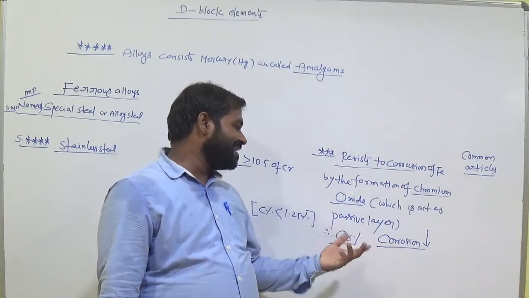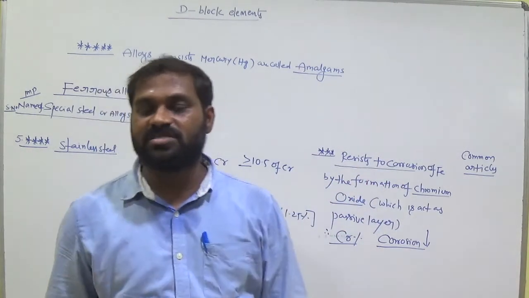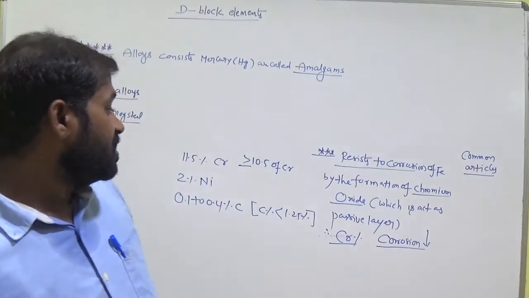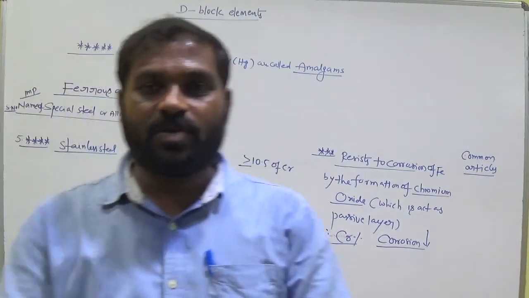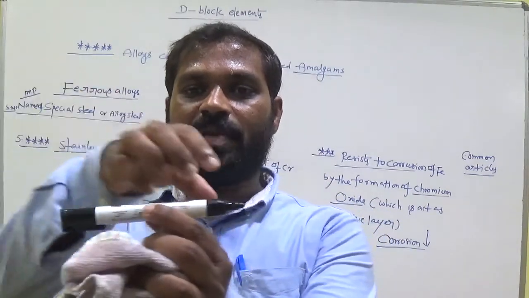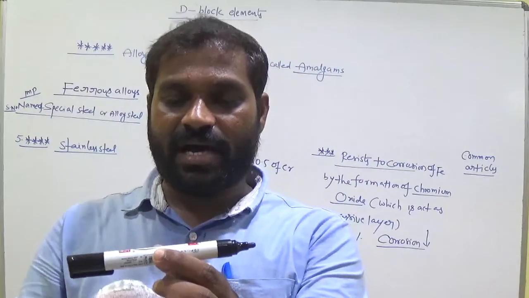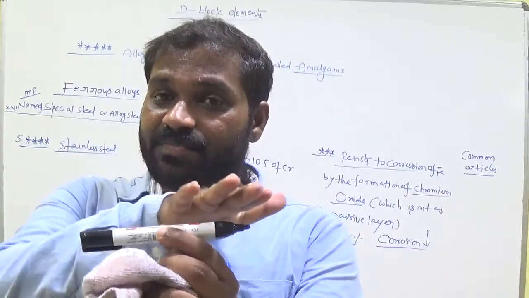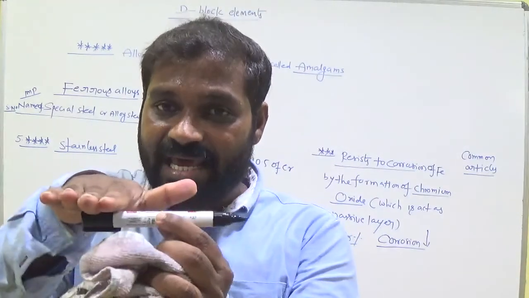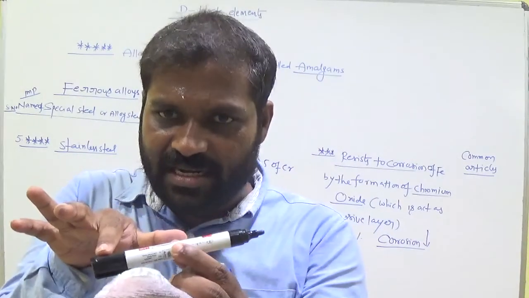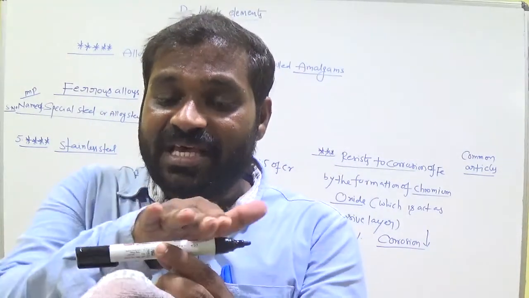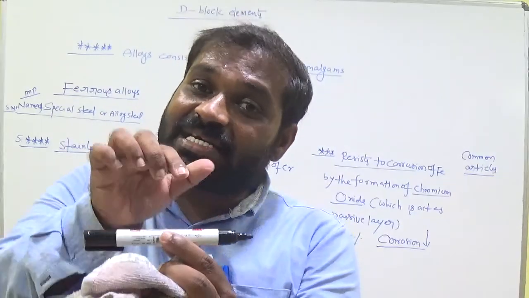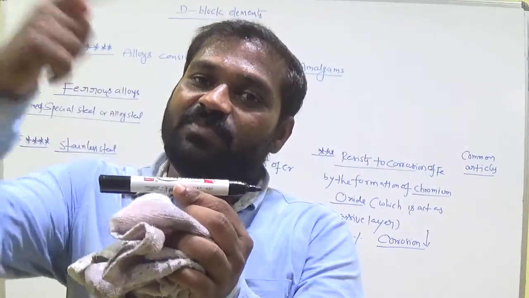So here the word passive, we already used the word. Passive means here that chromium oxide, suppose this is the iron metal, that chromium is mixed in that iron, then that chromium interacts with atmospheric oxygen and forms chromium oxide as a layer on the surface of this iron metal. Clear? Now this layer prevents the interaction of iron with the atmosphere.